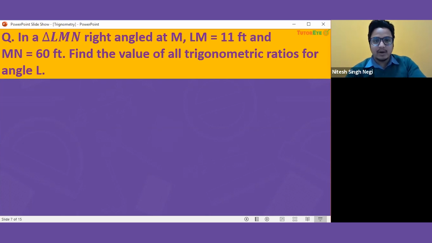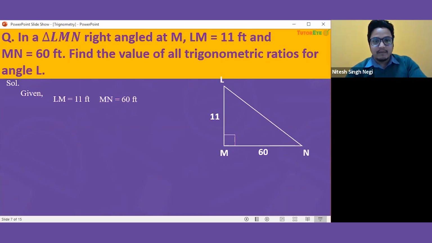We have to find all the trigonometric ratios for angle L. Here they have also given the angle for which we have to find the ratios. First of all, we have to draw triangle LMN and show the 90-degree angle at M, LM as 11 feet and MN as 60 feet.